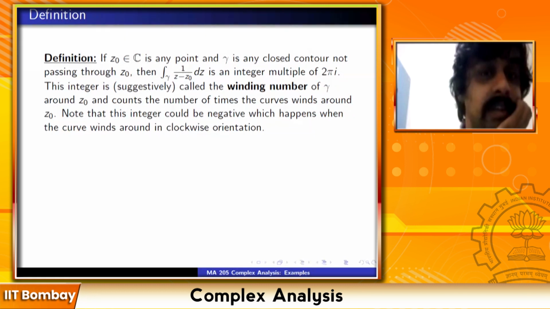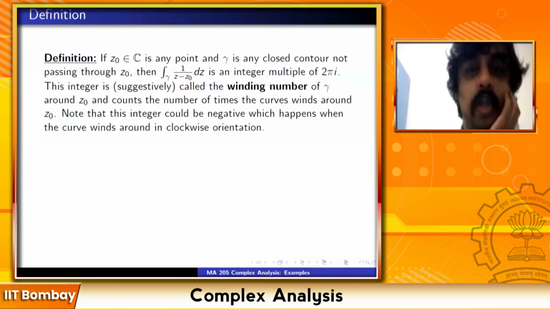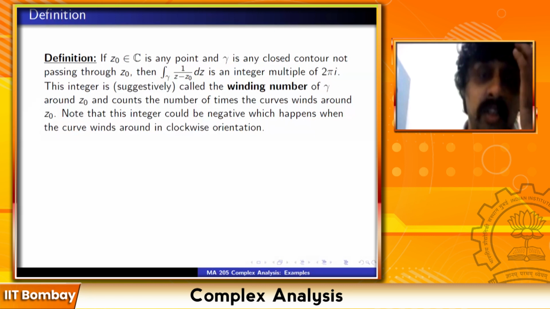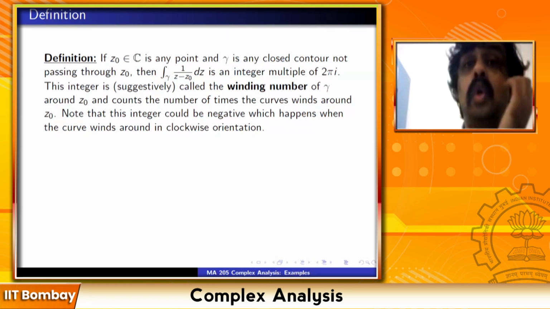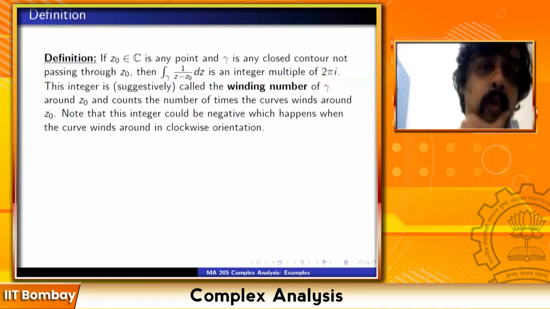Sir, can z not be outside gamma? In which case this will always be 0. That's right. It's a good point that you have a closed contour and you may have a point outside.